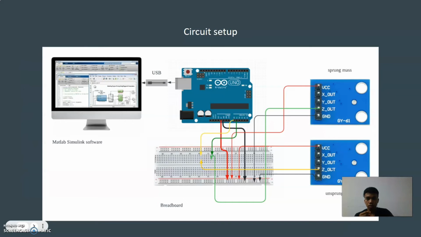So this is the circuit setup for the project. We have MATLAB simulation software connected with the Arduino Uno, and the Arduino Uno connected to the breadboard that has a connection to the accelerometer of the sprung mass, at the top of the shock tower, and the unsprung mass at the lower arm of the vehicle.